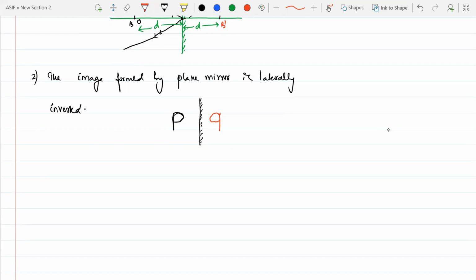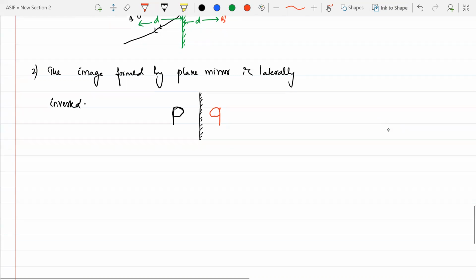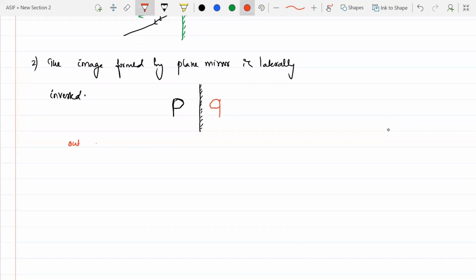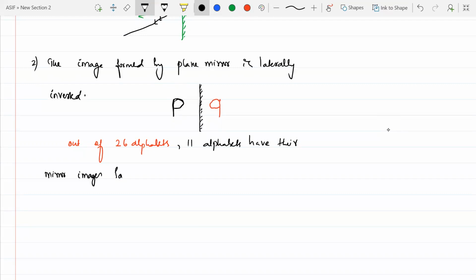Out of 26 alphabets, we have 11 alphabets that have their mirror images exactly the same, like A is an exact replica, H is an exact replica. We have V, W also. 11 alphabets have their mirror images the same.